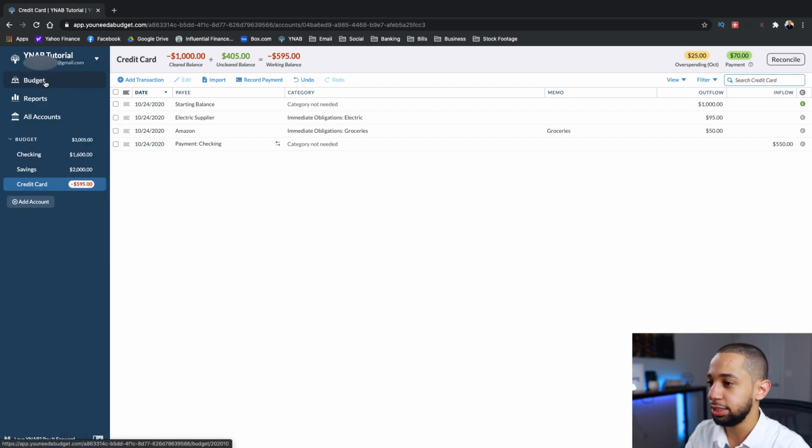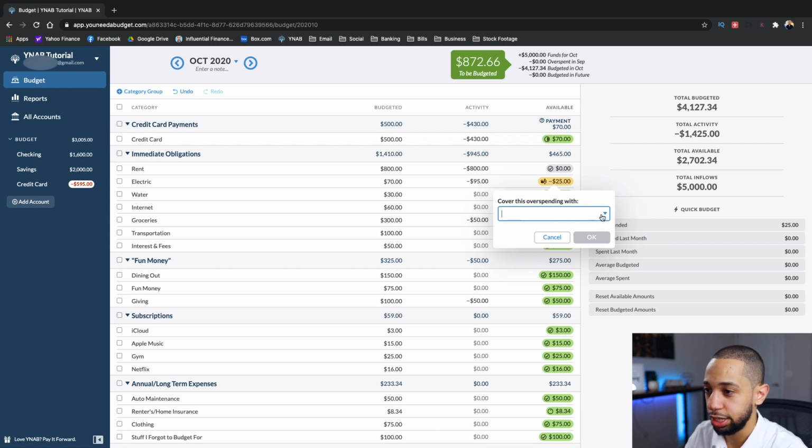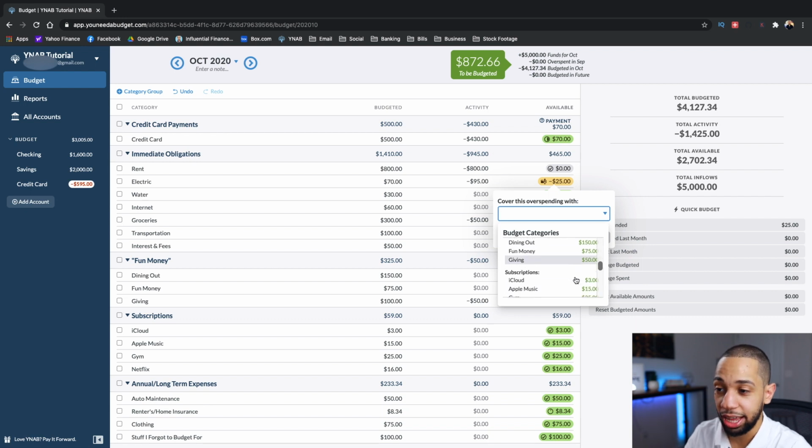That's okay. It's not the end of the world, but just know that you need to cover this overspending with other money. So you have multiple options. We still have some money to be budgeted. Whenever you cover overspending, you have two options. You can either cover the money with the to be budgeted amount, or you can cover it with another account. So you can go here and click on it and go ahead and click cover. It'll say right here, cover this overspending with. Click on the drop down and you can select another category that you can cover the overspending with if needed.